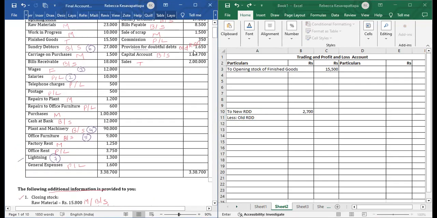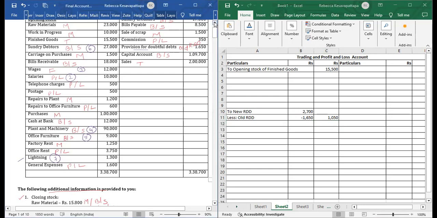Old RDD provision, that is 1,650. So this has to be minused. After doing less, what is the amount left? 1,050. So two adjustments are done for new RDD. 1,050. Okay, now this is also done.